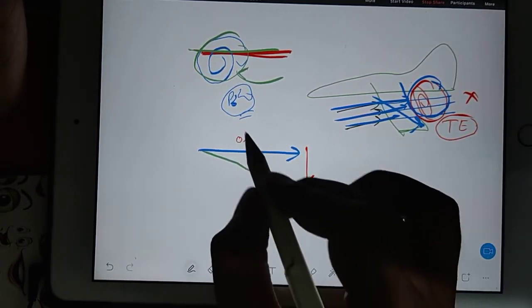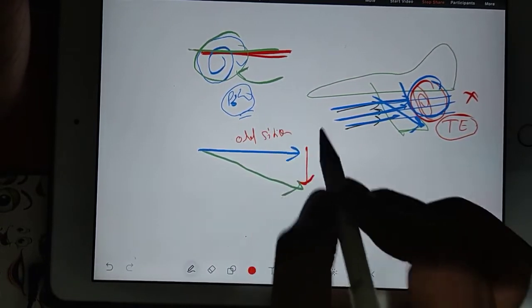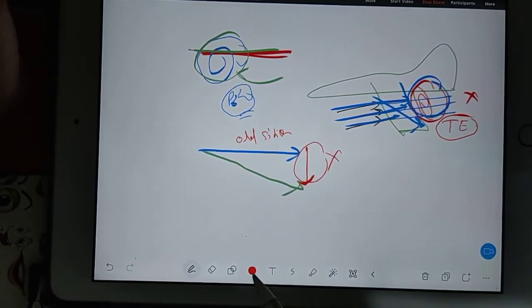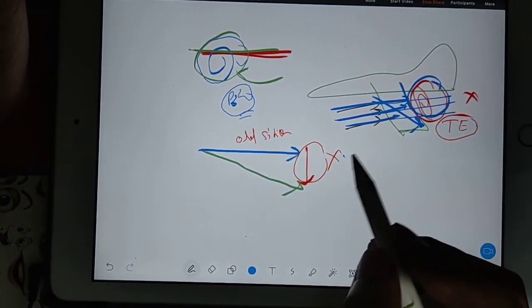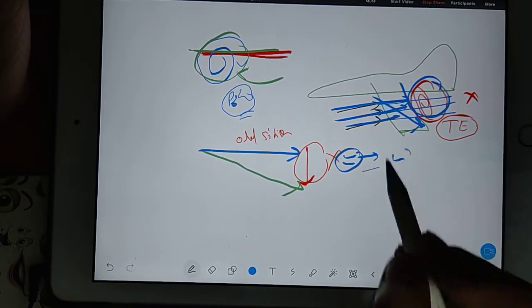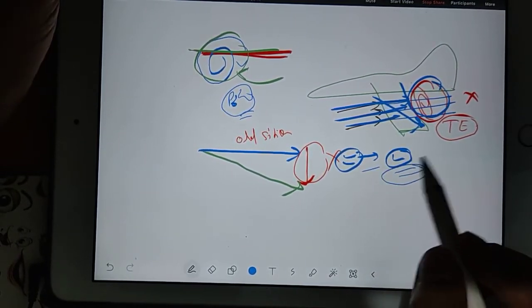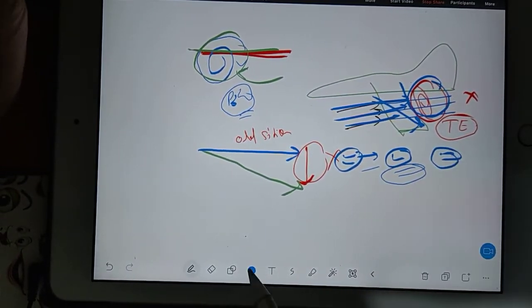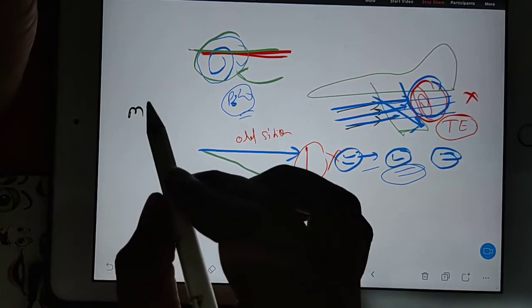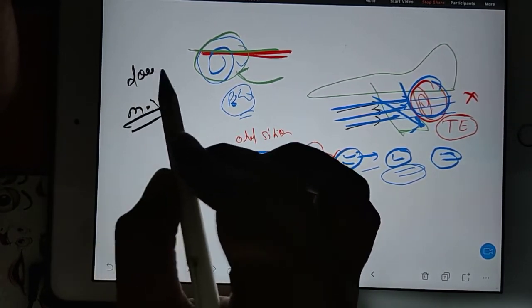So this was your old situation when you did not consider the effect of the vortex. But now you cannot make the effect of the vortex zero. The vortex will be there, whether less or more. So here the main thing is the meaning of downwash.